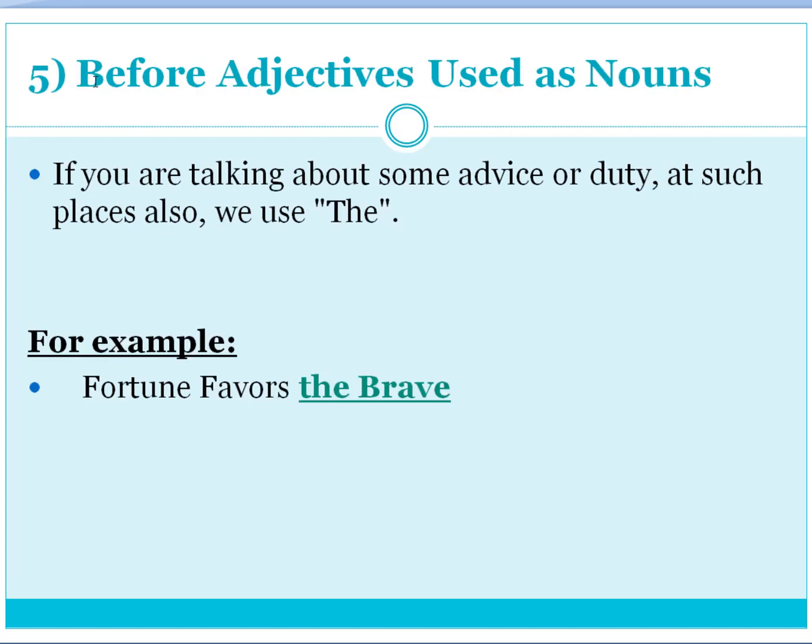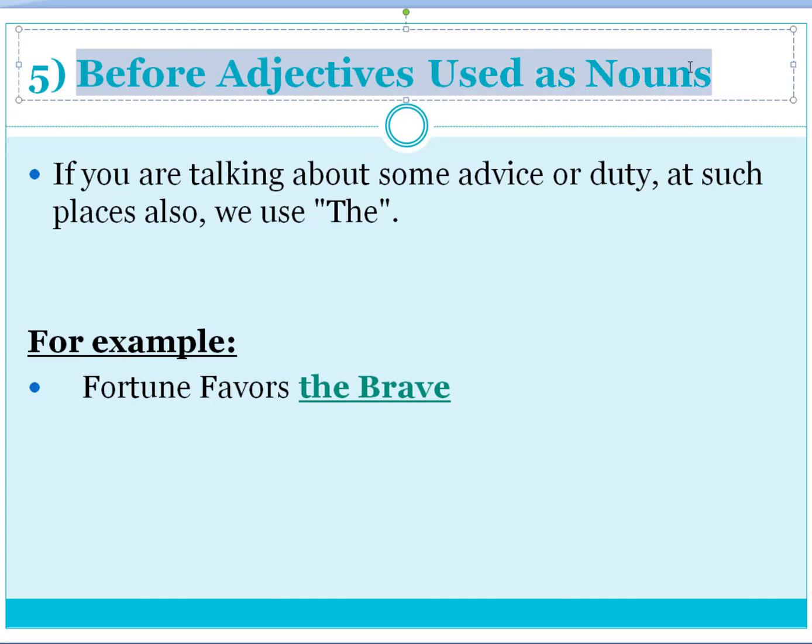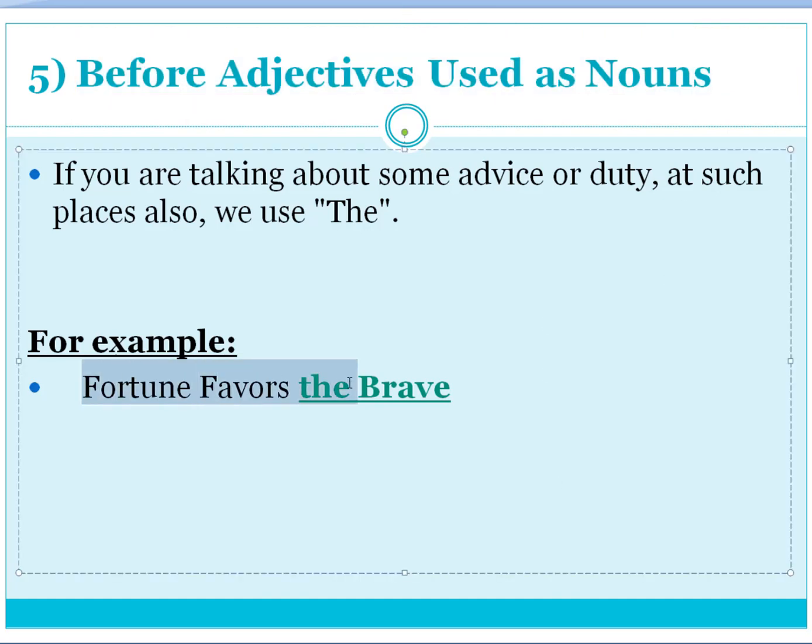Another place where we use the definite article is before adjectives used as nouns. We use "the" with those nouns, the nouns which are actually adjectives but are being used as nouns. For example, fortune favors the brave. Now, brave is basically the quality which describes a person, the quality of courage.